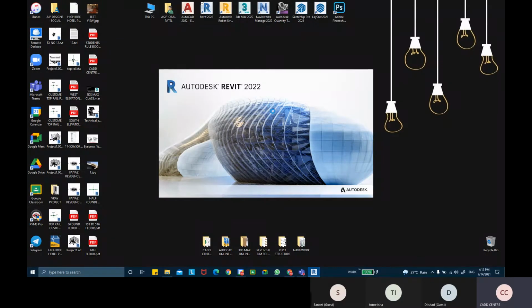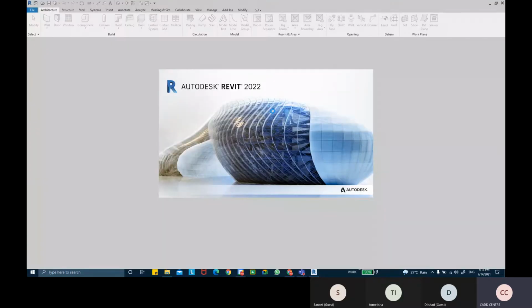So today we start with a new topic, that is how do we create ceilings, false ceilings for the projects. Okay, so I'm going to show you various methods of creating false ceilings.